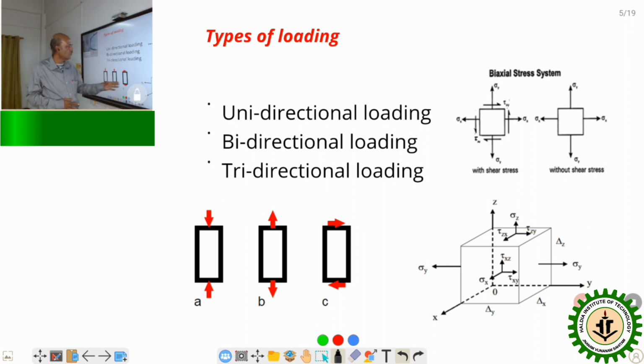That we have to calculate, so that we can find the failure point. Now, these three cases are simple loading, and these two cases are combined loading. So, in combined loading cases, it is slightly tough to find out the maximum stresses which will cause failure.